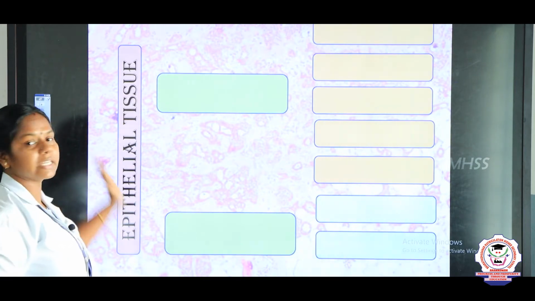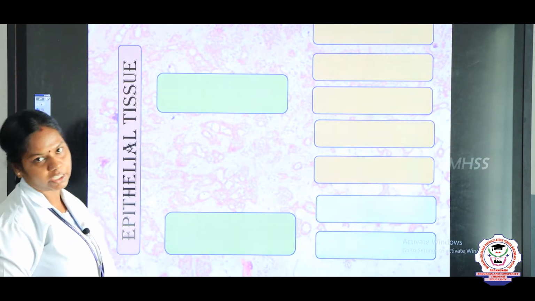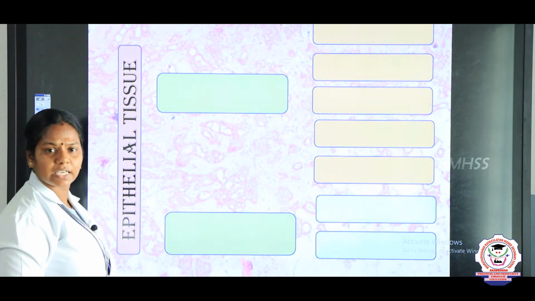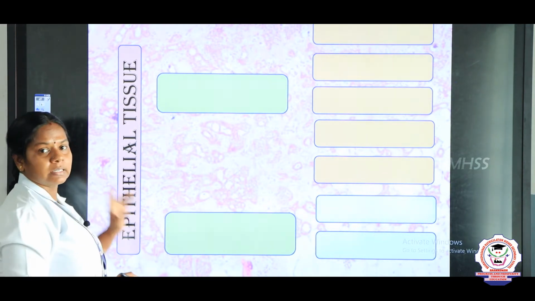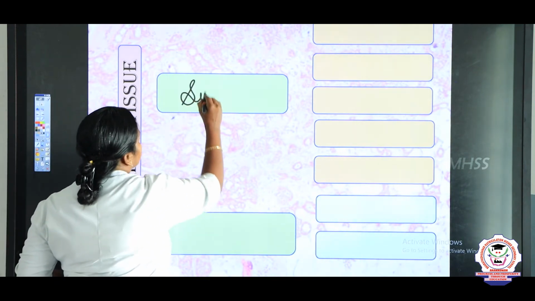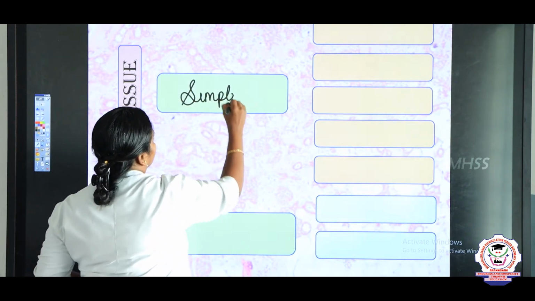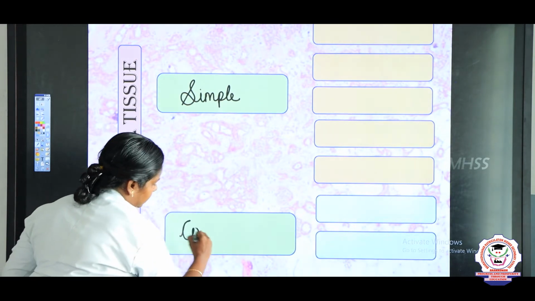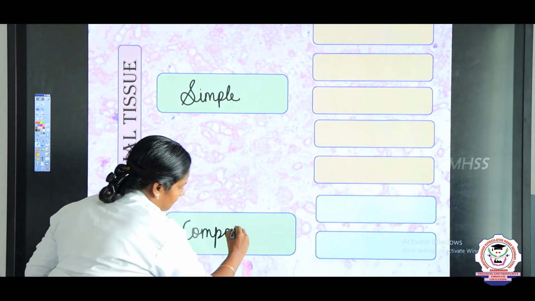So now let us study the types of epithelial tissues. Based on their organization, epithelial tissue is first divided into 2 main categories. One is simple and another one is compound.